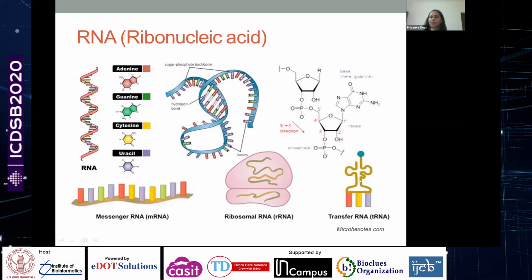Transfer RNA has two ends basically. One end is recognizing the code which is present on the mRNA, reading it, and the other end is trying to catch the particular amino acid which is suitable for that particular code present in the mRNA.